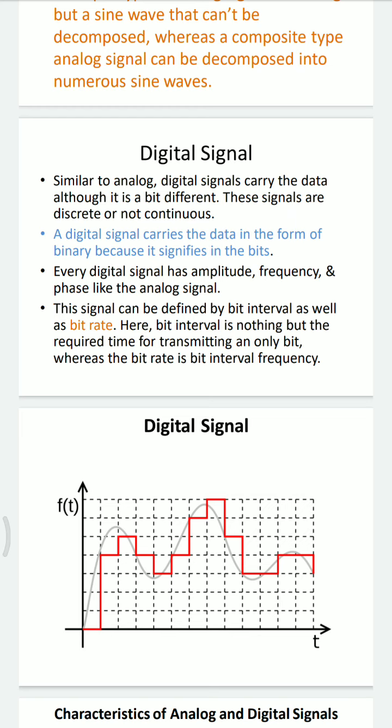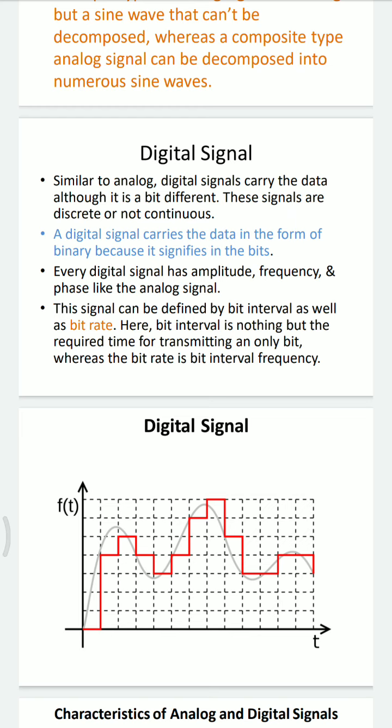A digital signal is a signal in which original information is converted into a string of bits before being transmitted. That is conversion into 0101, 1001. Digital signals use binary data strings, that is 0 and 1, to reproduce the data being transmitted.